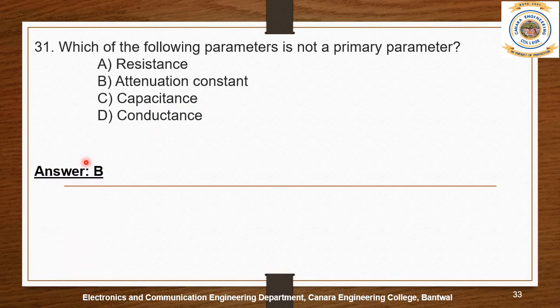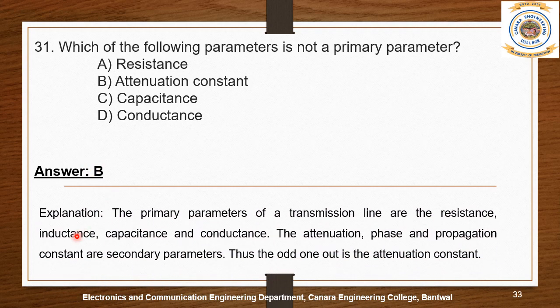The answer is B. The primary parameters of the transmission line are resistance, inductance, capacitance, and conductance. The attenuation, phase, and propagation constants are the secondary parameters. Thus, the odd one out is the attenuation constant. The answer is B.